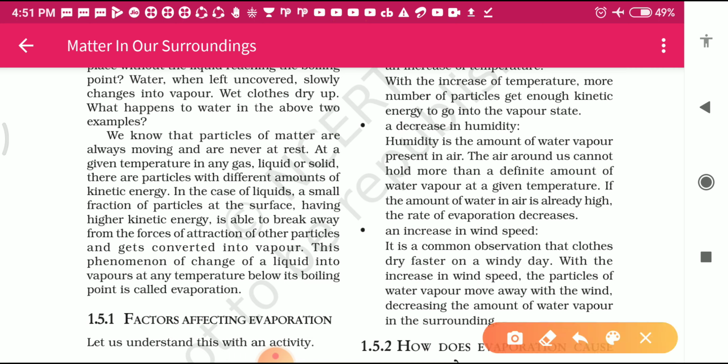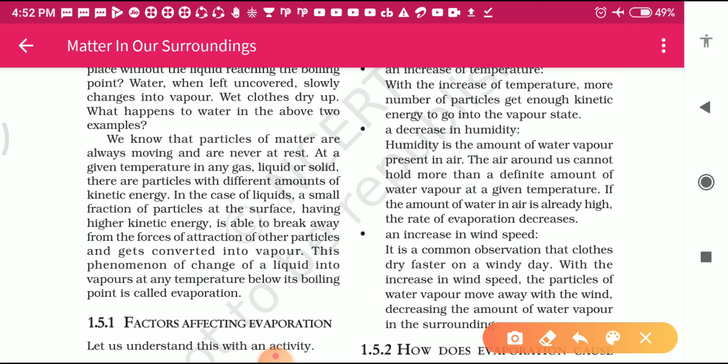See here, humidity is the amount of water vapor present in air. The air around us cannot hold more than a definite amount of water vapor at a given temperature. If the amount of water in air is already high, then the rate of evaporation decreases.